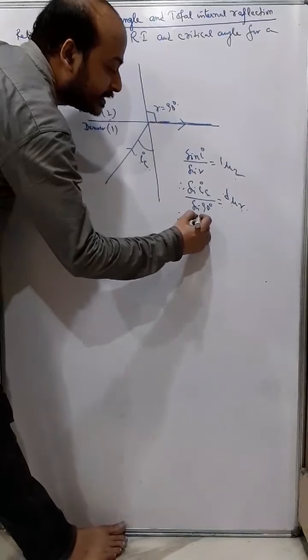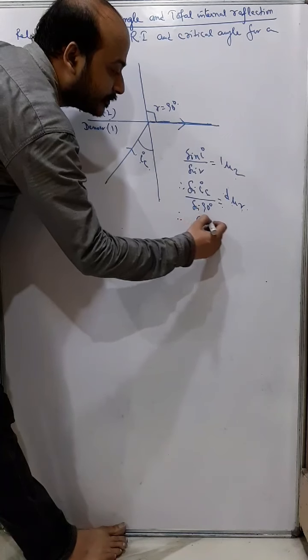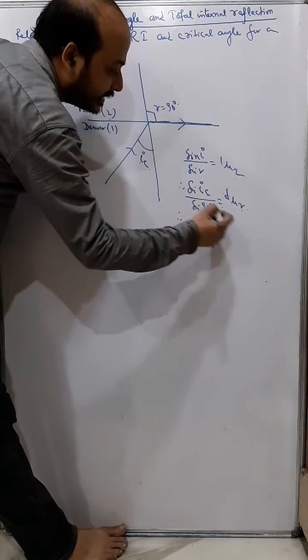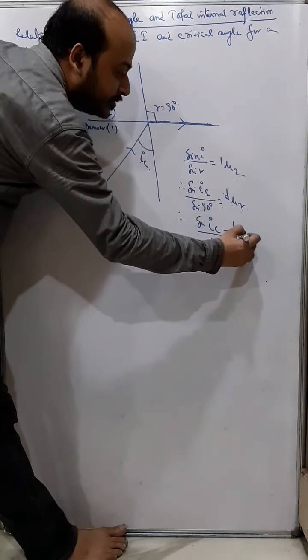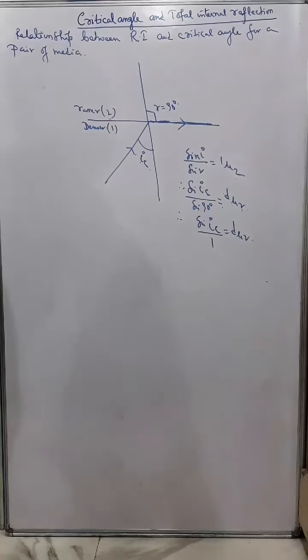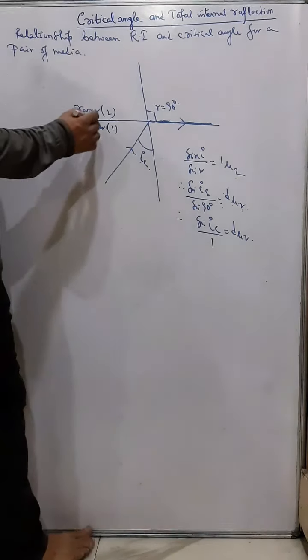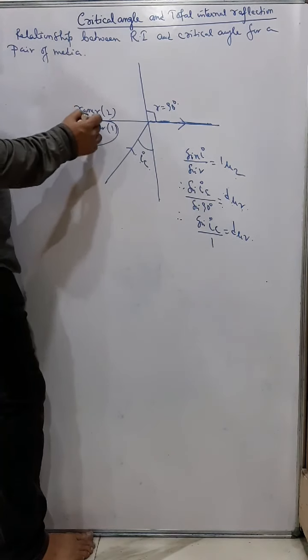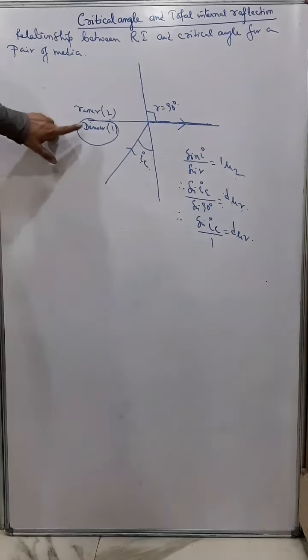And therefore I can say sine iC by 1, since sine 90 is 1, is equal to dμr, right? But what do I require to find? I require to find the refractive index of the denser medium.